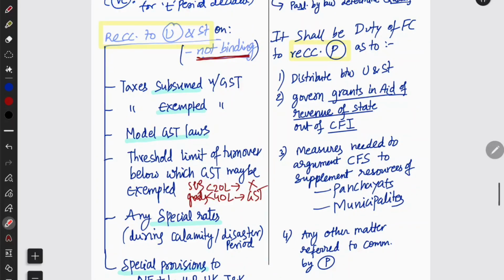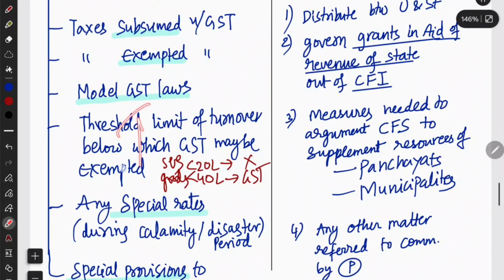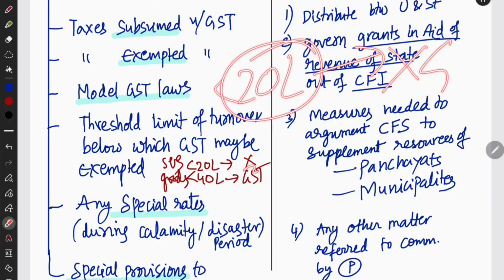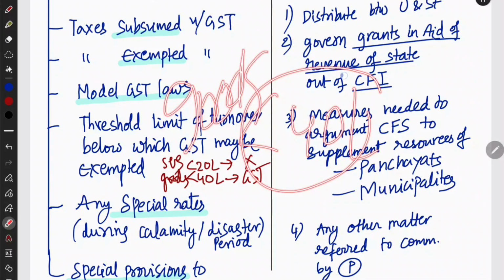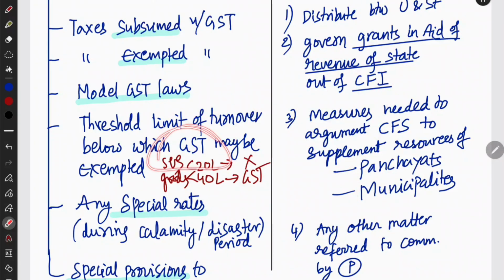For example, I know one example. If you see some services now, let's say you are doing some interstate trade. In that interstate trade, there is a limit: for services with turnover less than 20 lakhs, there is no GST imposed. For goods, the threshold is 40 lakhs. For services, the threshold is 20 lakhs. If the entire turnover in a year is less than 20 lakhs for services, there is no GST. For goods, if it is less than 40 lakhs, there is also no GST. Basically, there is no GST for these threshold limits.